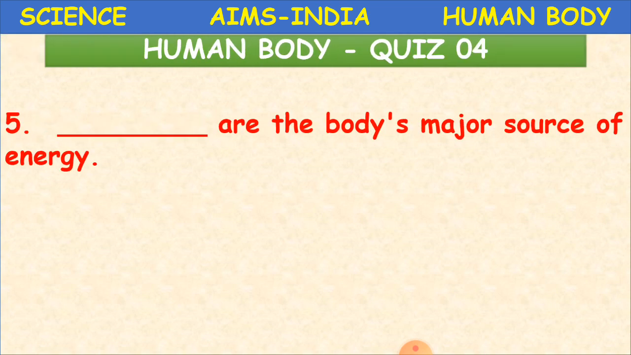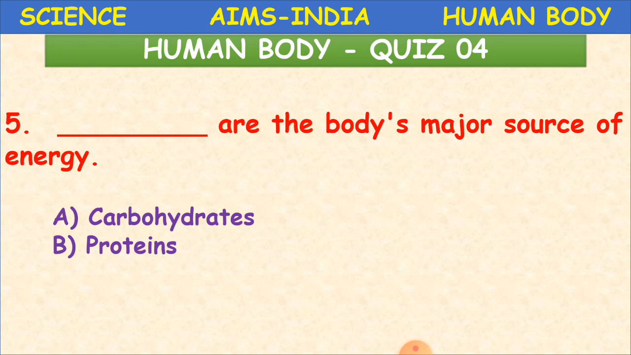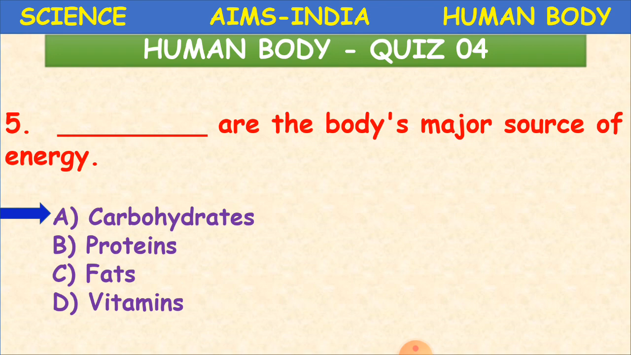Dash are the body's major source of energy. What are they? A. Carbohydrates, B. Proteins, C. Fats, and D. Vitamins. What is the answer, children? It is carbohydrates.